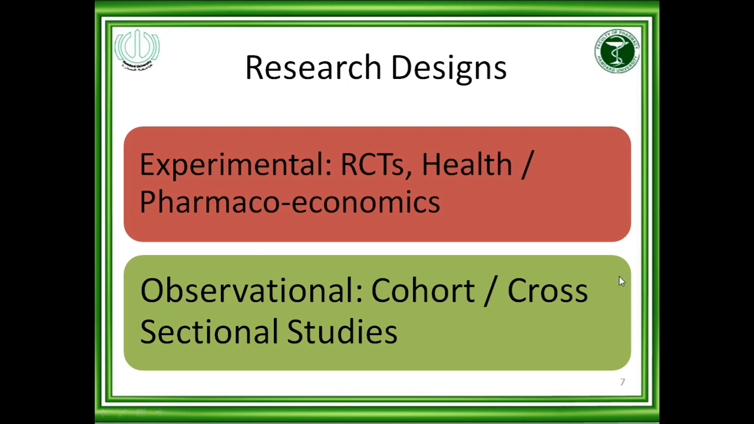Research design could be, as I told you in the beginning, either experimental or observational. If we are talking about experimental research, it could be randomized control trials, RCTs, or health or pharmacoeconomics research, where you are talking about the economy of the drug or the health care setting. In observational research, you could have cohort studies or cross-sectional studies.